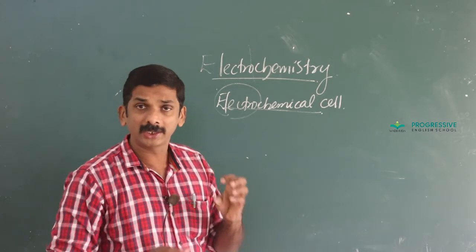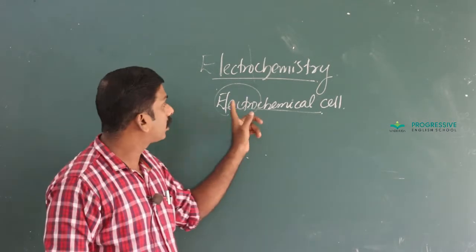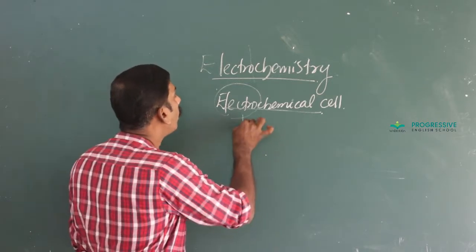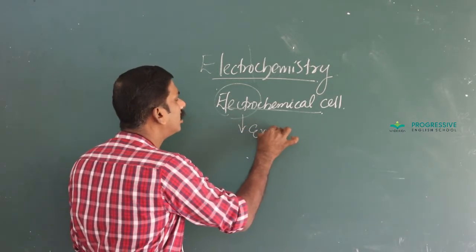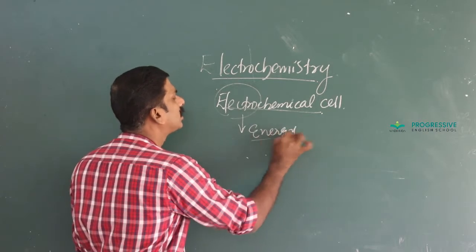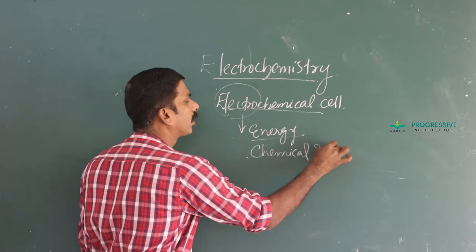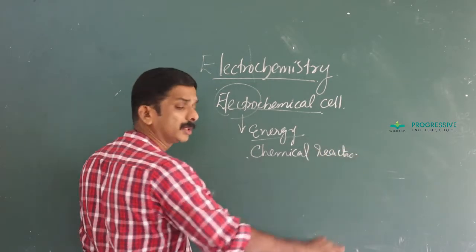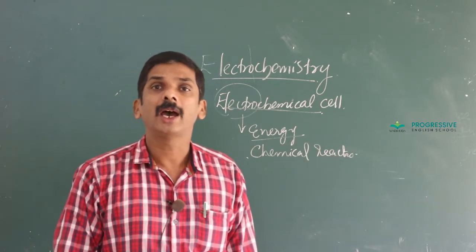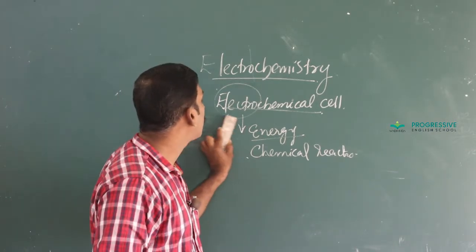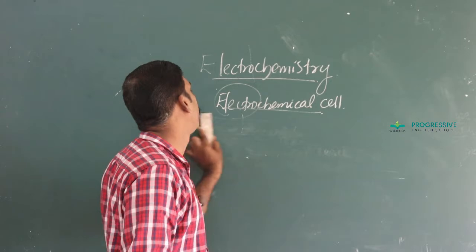In other words, an electrochemical cell is a device which produces electrical energy as a result of chemical reaction. A device which produces electrical energy as a result of chemical reaction is called an electrochemical cell.